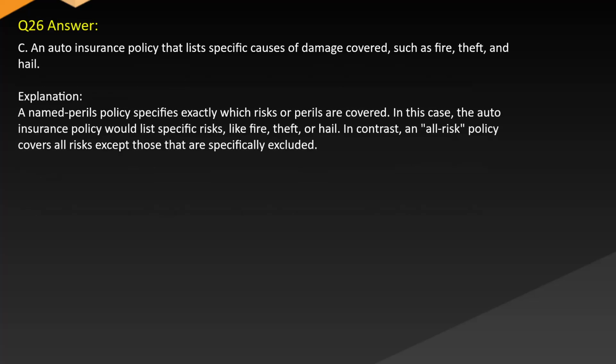Answer C. An auto insurance policy that lists specific causes of damage covered, such as fire, theft, and hail. Explanation: a named perils policy specifies exactly which risks or perils are covered. In this case, the auto insurance policy would list specific risks like fire, theft, or hail. In contrast, an all-risk policy covers all risks except those that are specifically excluded.